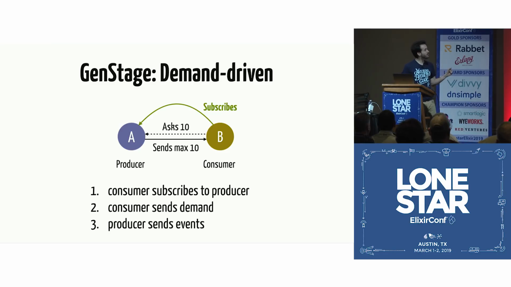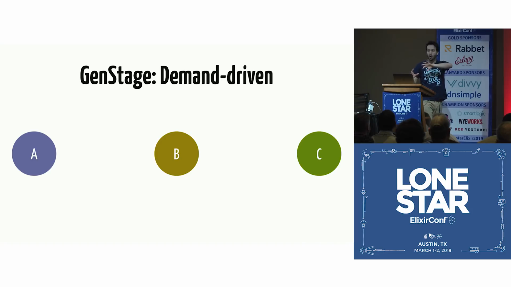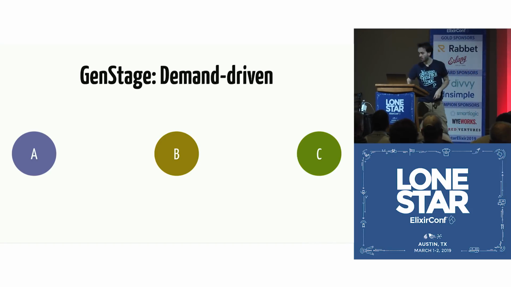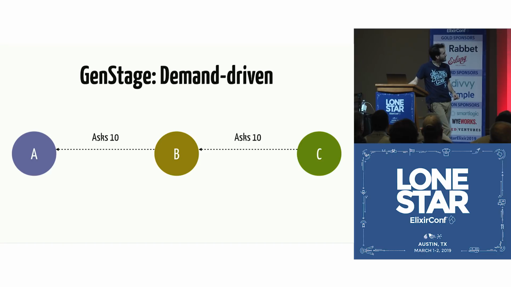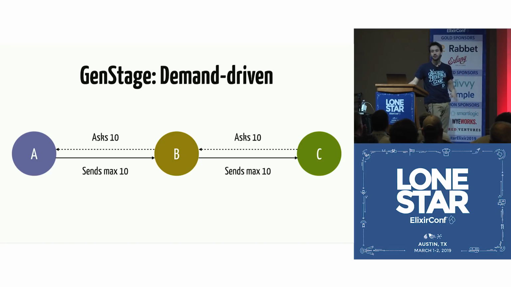And the nice thing about being demand-driven is that we can push the demand to the boundary of the system, right? So for example, imagine that you have now 3 stages. What is going to happen is that C is going to ask B for 10, B is going to ask A for 10, and then eventually A is going to send those, and B is going to send those.